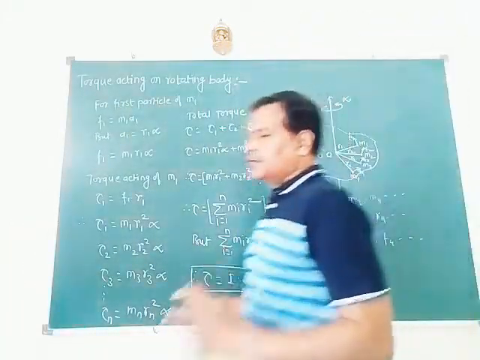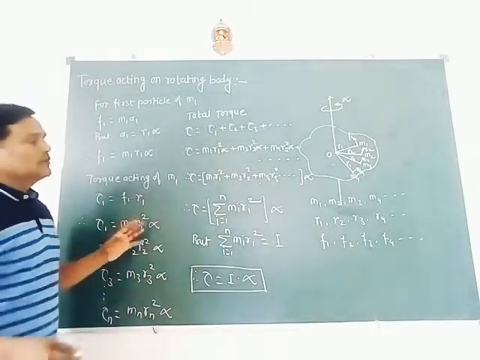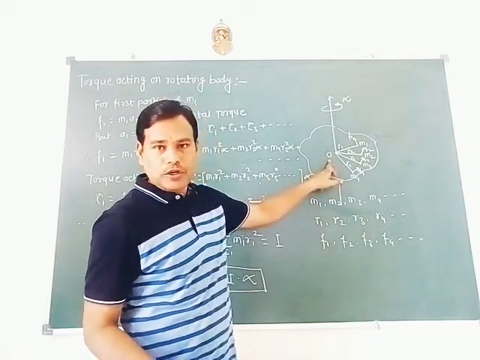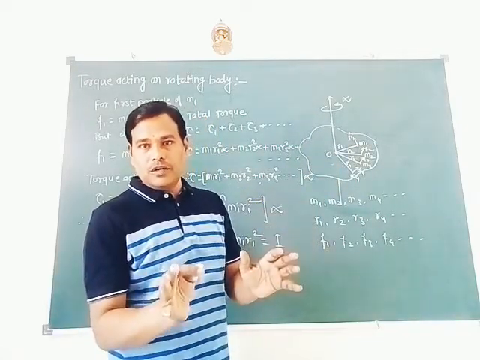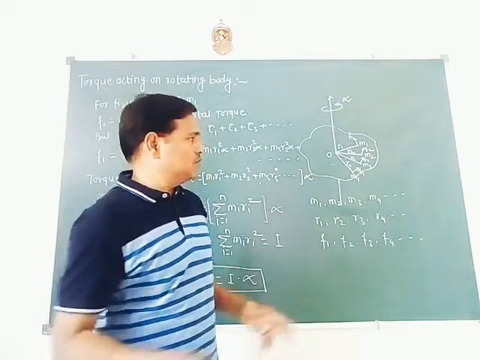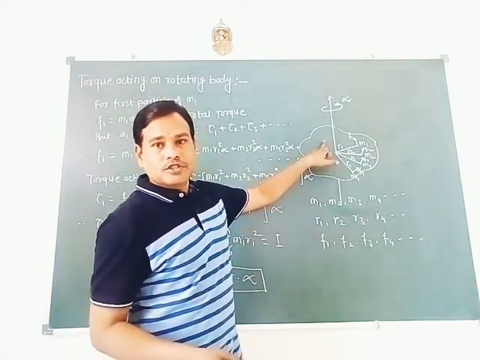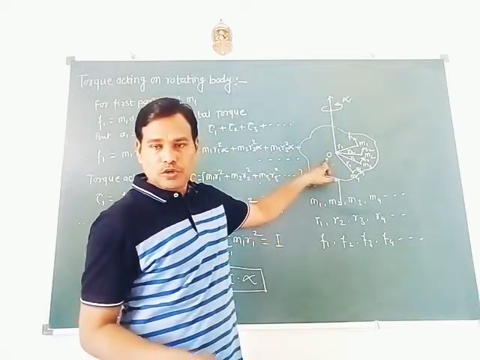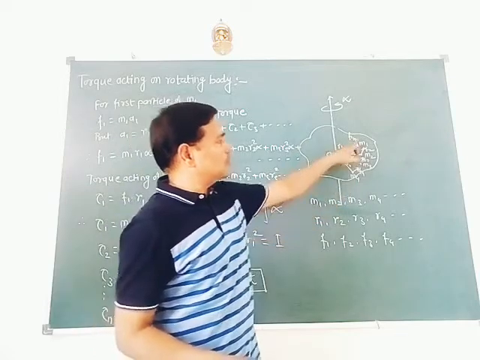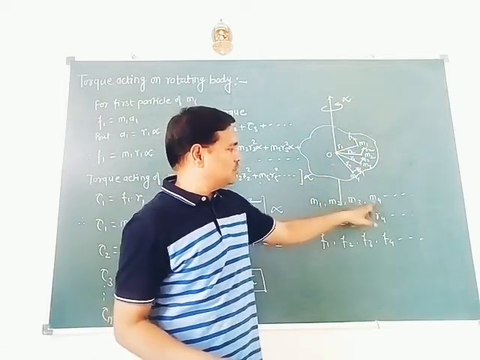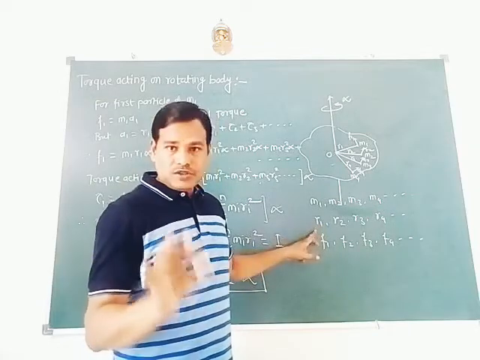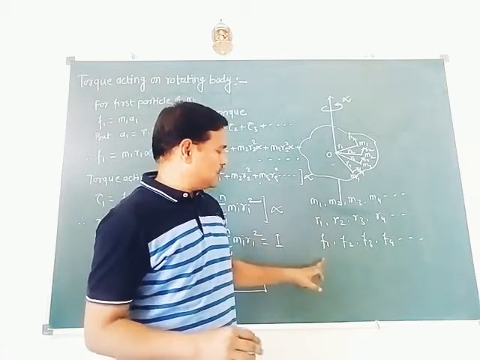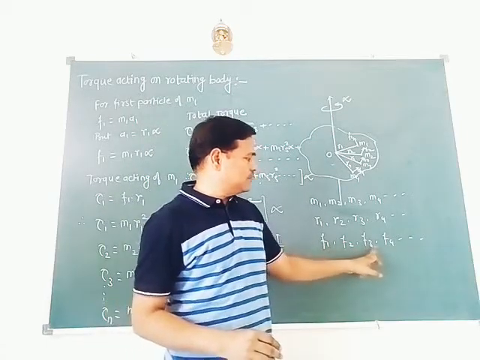So for the expression for torque acting on a rotating body, what do we have to write? The theoretical part that I am telling you: first consider the rigid body rotating about the axis passing through point O, with constant angular acceleration. The body consists of a number of particles of masses m1, m2, m3, m4, and so on. They are situated at distances r1, r2, r3, r4, and so on. The forces acting on the particles are f1, f2, f3, f4, and so on.